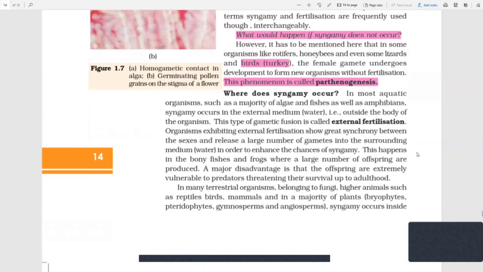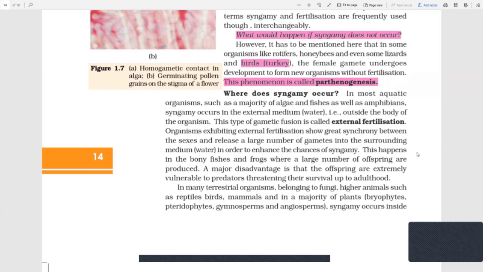Now, where does syngamy occur? There are two ways here also: external fertilization and internal fertilization. In most aquatic organisms, such as the majority of algae, fishes, as well as amphibians, syngamy occurs in an external medium, water, that is, outside the body of an organism.